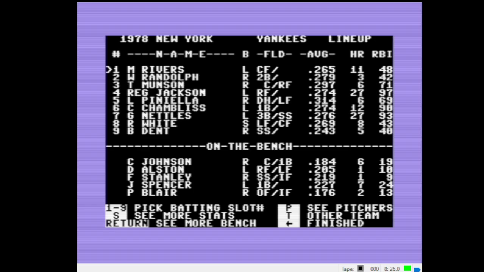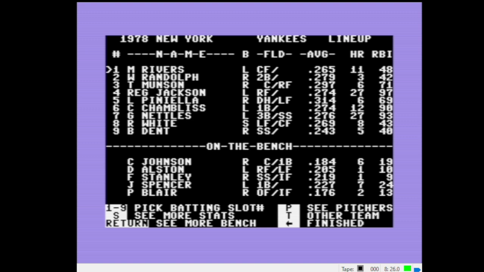The way that I set up this 78 and the other season discs that I'm creating is that I took the top 15 batters and top 10 pitchers based on, for batters, plate appearances. For pitchers, it's batters facing pitcher.